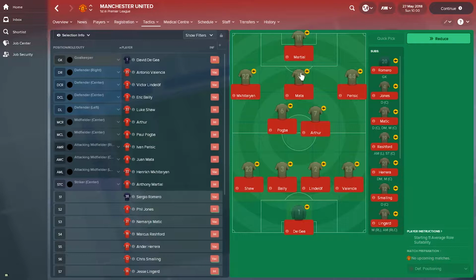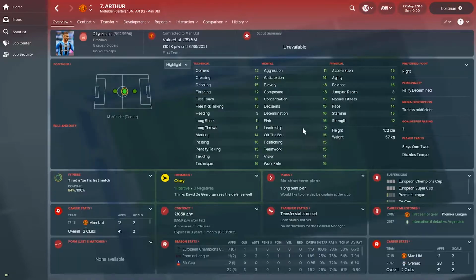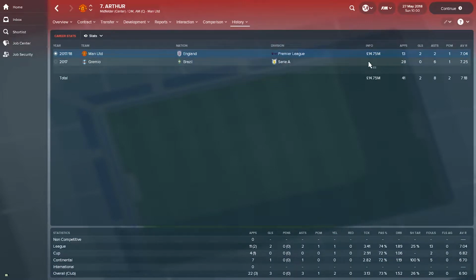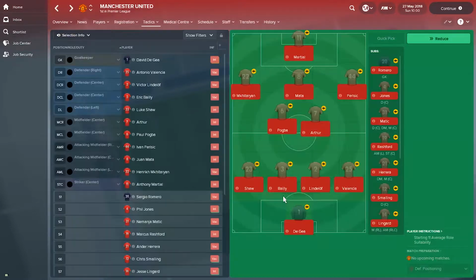Martial is up front. Mkhitaryan and Mata are alongside Perisic in the trio behind him with Pogba and a new signing, Arthur. Arthur is a midfielder coming from Grêmio from Brazil. He's a very nice all-round midfielder, quite young, so he was signed during January transfer window for £14.75 million. The defense has not changed a lot. Shaw, Bailey, Lindelof and Valencia are just in front of De Gea.